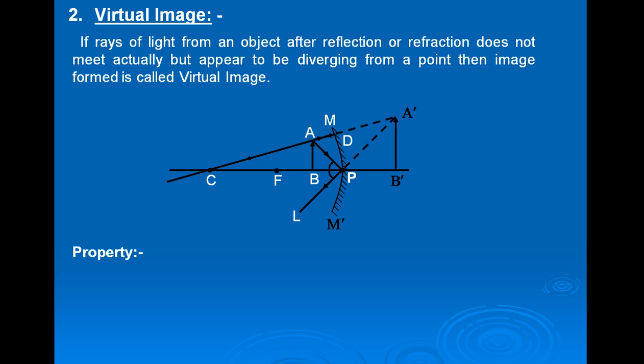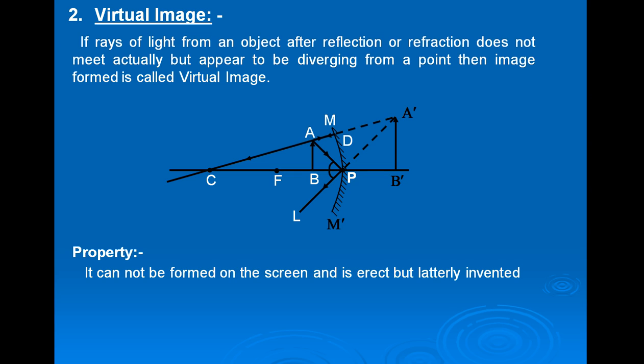Now properties. Virtual image cannot be found on the screen and is always erect, but it is laterally inverted. That is, left appears right and right appears left. And also, virtual image is always formed behind the mirror.